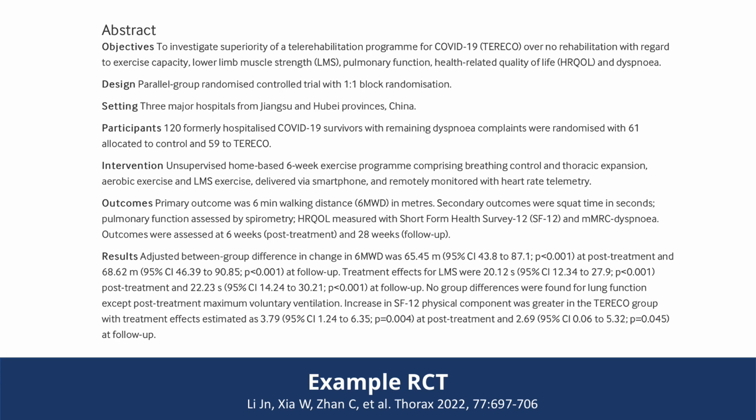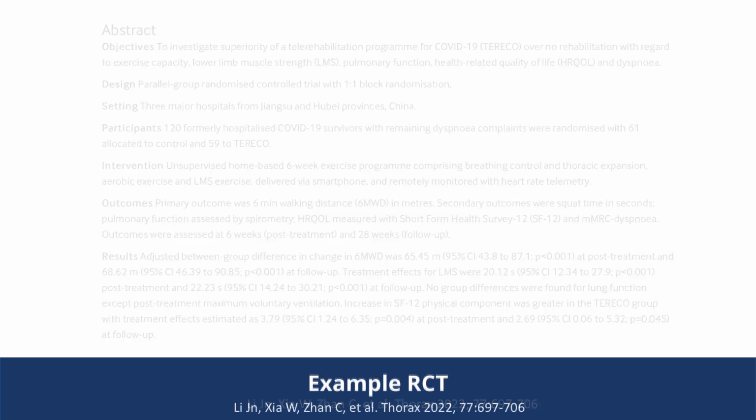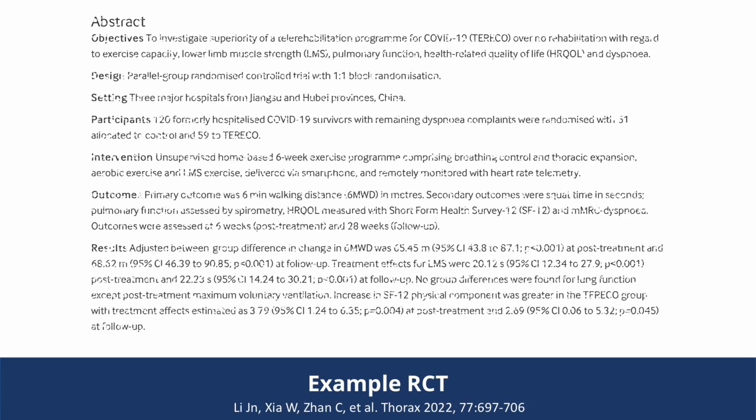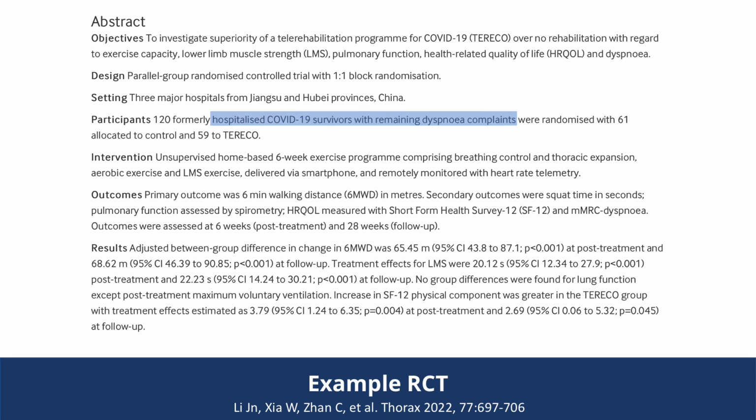Here's the abstract from Lee et al. You can pause the video at this point to find the PICO elements. From the abstract, we can see that this study includes participants who are hospitalised for COVID-19 who continue to experience dyspnea or shortness of breath.